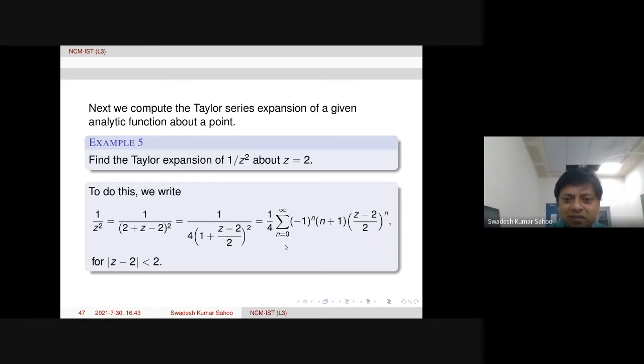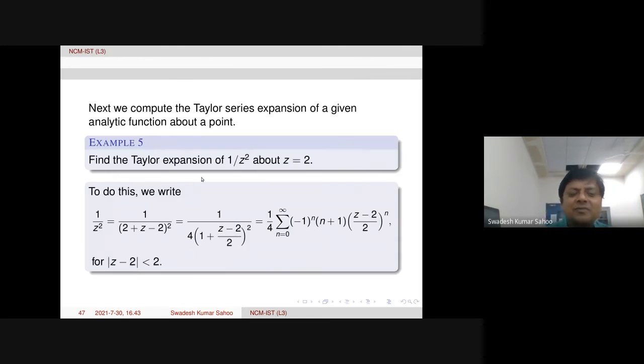So this will be valid for modulus of z minus 2 less than 2. Why? Because this series is valid provided modulus of (z minus 2) by 2 is less than 1. This is convergent for modulus of (z minus 2) by 2 less than 1. That means modulus of z minus 2 is less than 2. So this series is about z equal to 2 and the radius of convergence is 2 here.